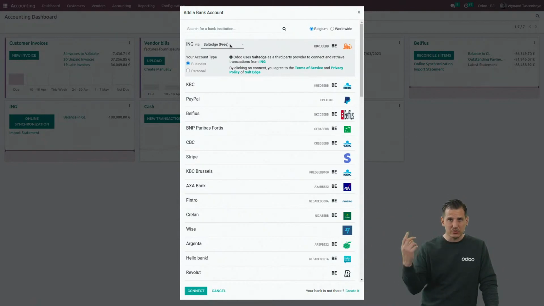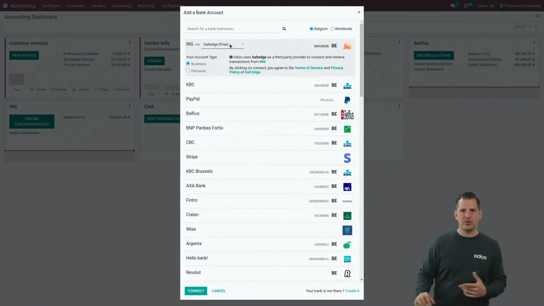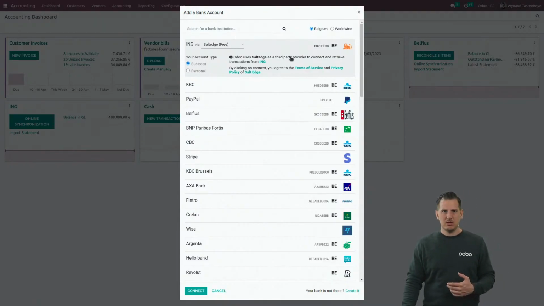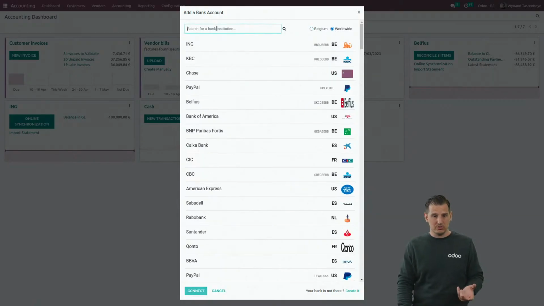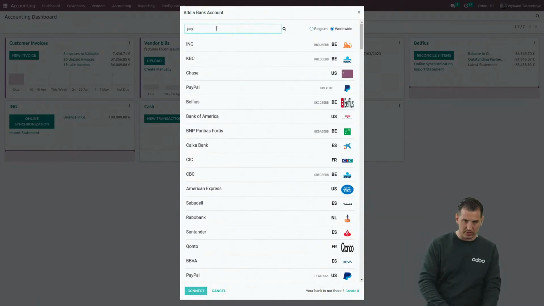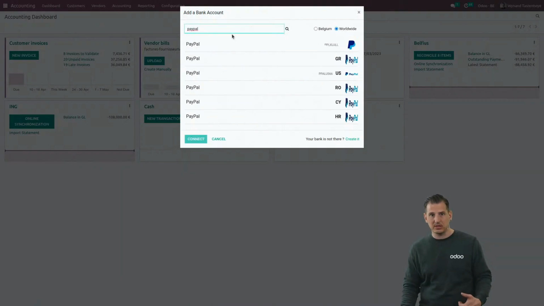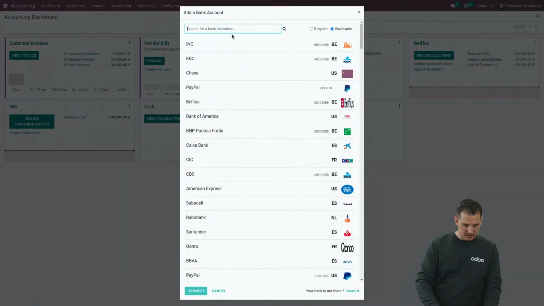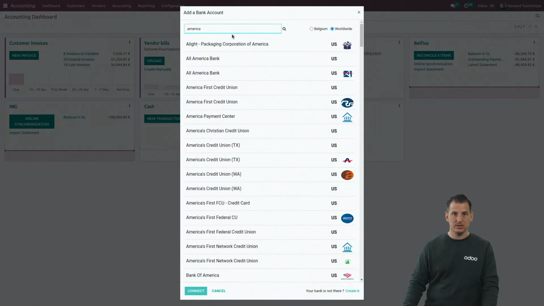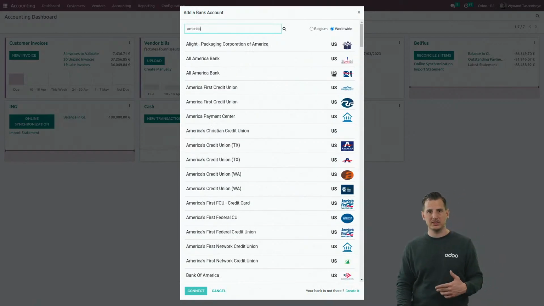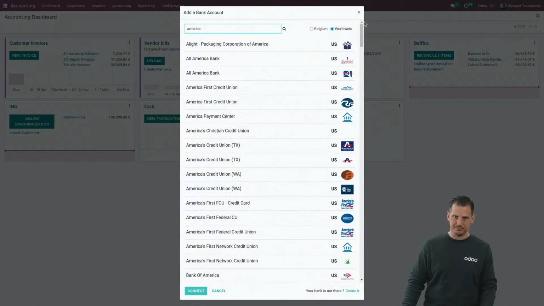But worldwide, we have more than 27,000 banks that we can sync with, and depending on the region, we have different providers that we use. But not only banks in Belgium, of course. If you click on worldwide, you can search for PayPal, for example, as a payment provider, and you can sync your PayPal accounts. Or you can select the other side of the globe, America, for example, and you will see all the banks in the US that you can sync.